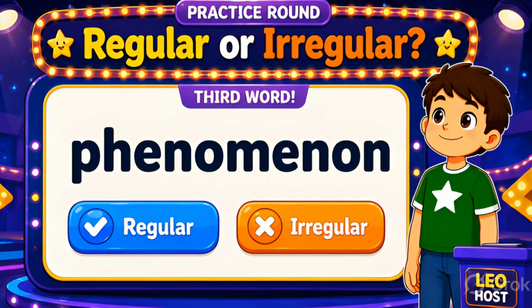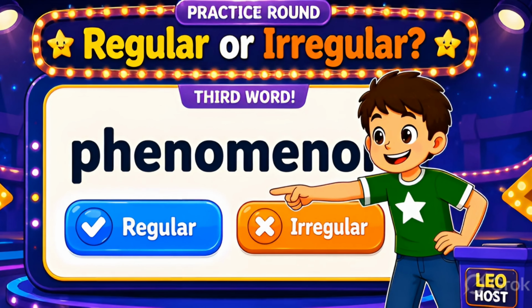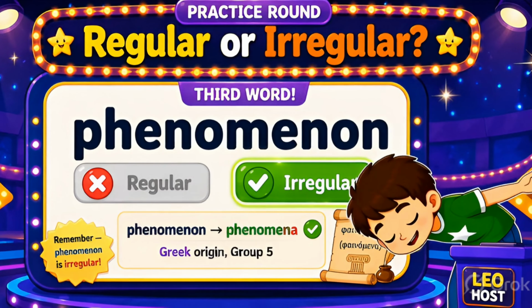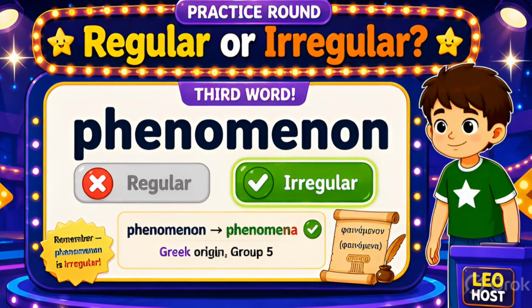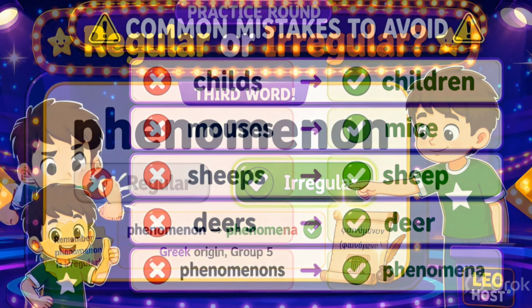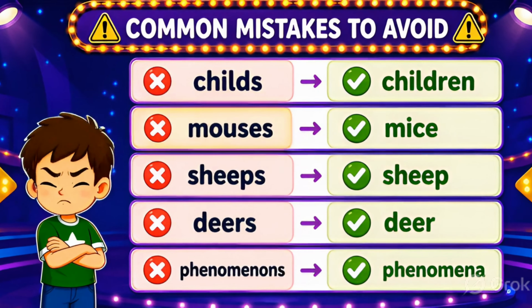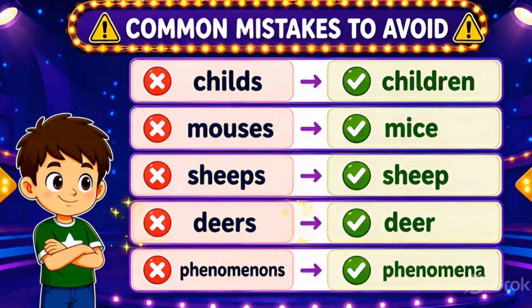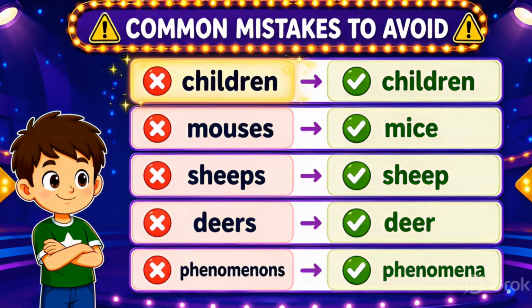This is a big word from Greek. Does it follow regular English rules or is it irregular? Irregular. Phenomenon comes from Greek, so it keeps its Greek plural form, phenomena. You'll see this word a lot in science and academic writing. 5 very common mistakes. Childs, mouses, sheeps, deers, phenomenons. None of these are correct. Learn the irregular forms and you'll never make these mistakes again.